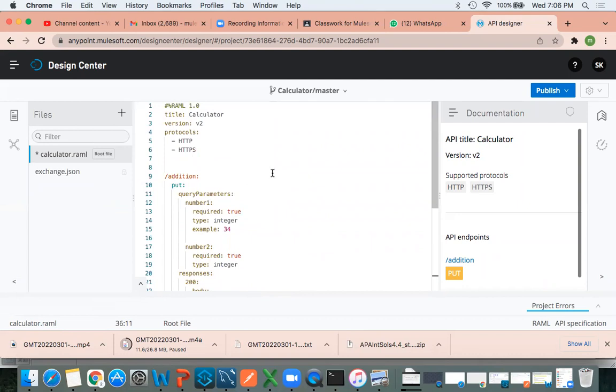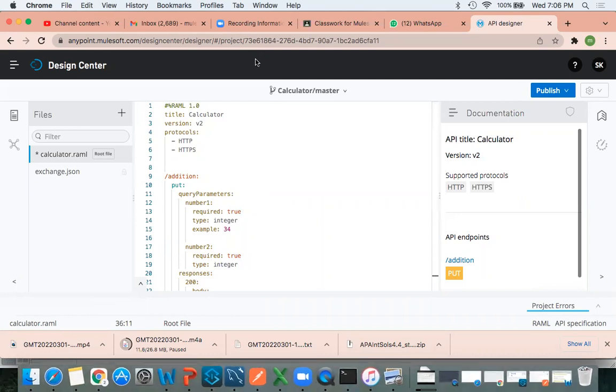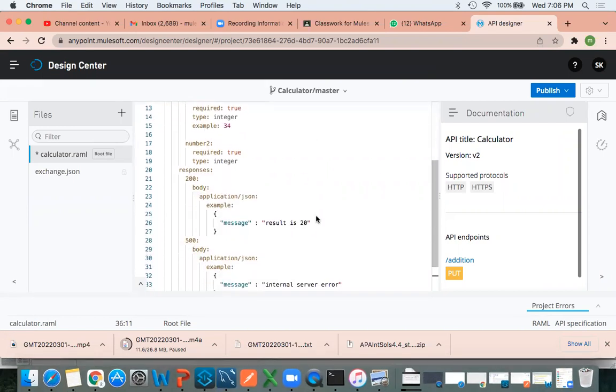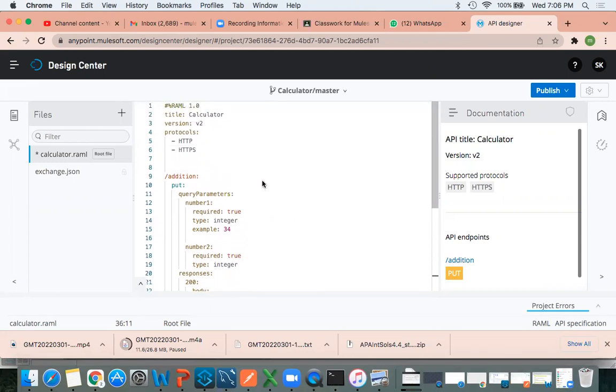If you want to create any kind of API, what are the things required? Resource path, method, request, response, HTTP status. Perfect. So if you want to construct any kind of API, we need a resource path, method, request, response, and then HTTP status codes. Based on the business requirement, we created our API.